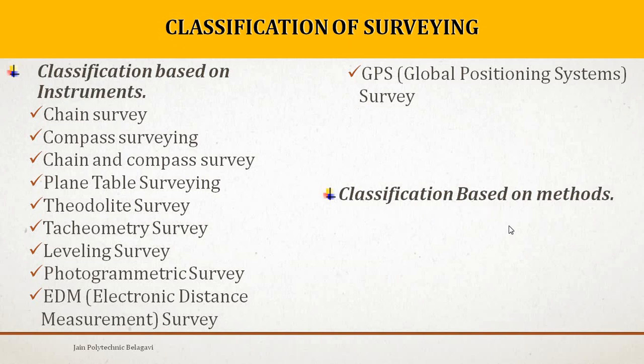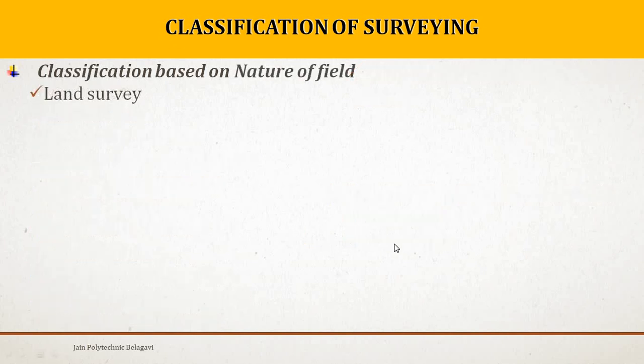Then classification based on methods. There are totally 4 classifications, and this one is the last one. Firstly, we have triangulation method and then traversing method. In the previous slide, we have classification based on nature of field, second is classification based on methods, classification based on instruments, and classification based on purposes. Next we will understand each classification in detail.